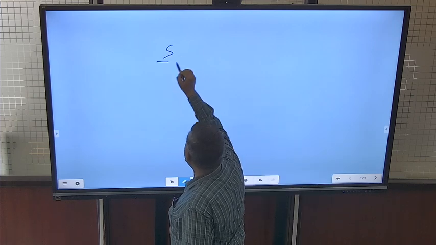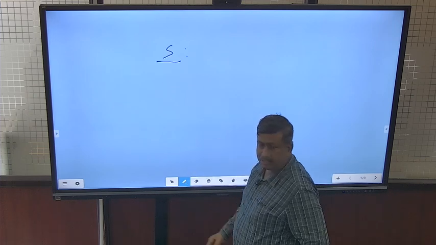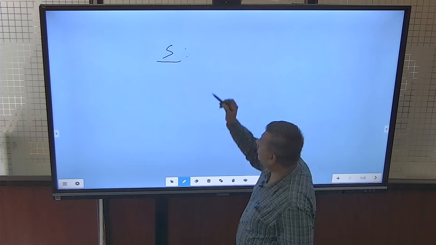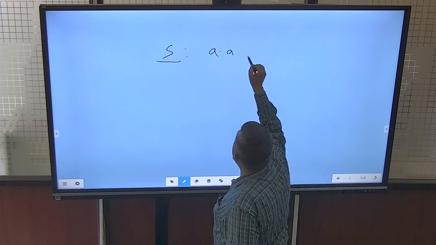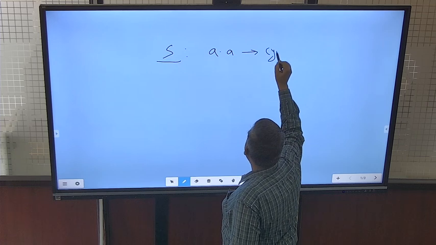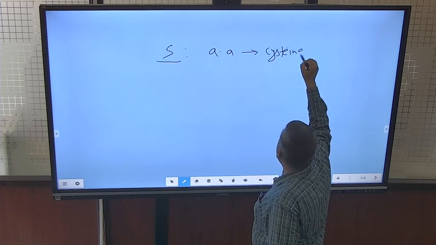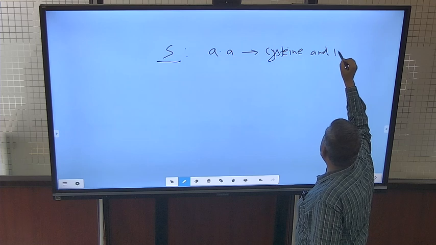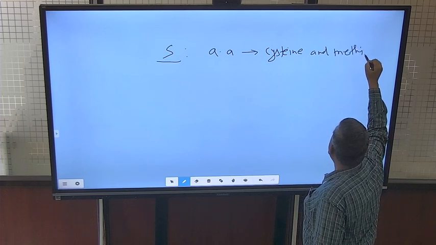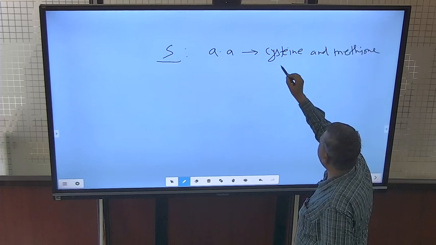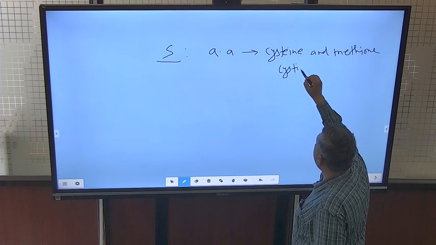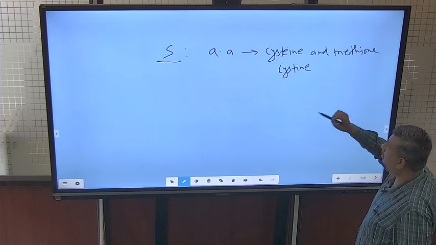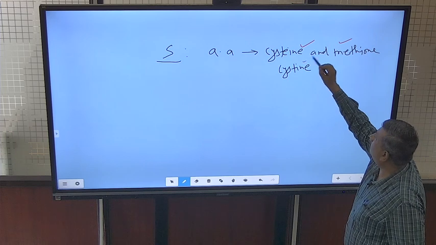Then sulfur. The role of sulfur is the same as nitrogen in amino acid synthesis, and there are amino acids that are very important, cysteine and methionine. These are two important amino acids, and there is a third one, cystine.